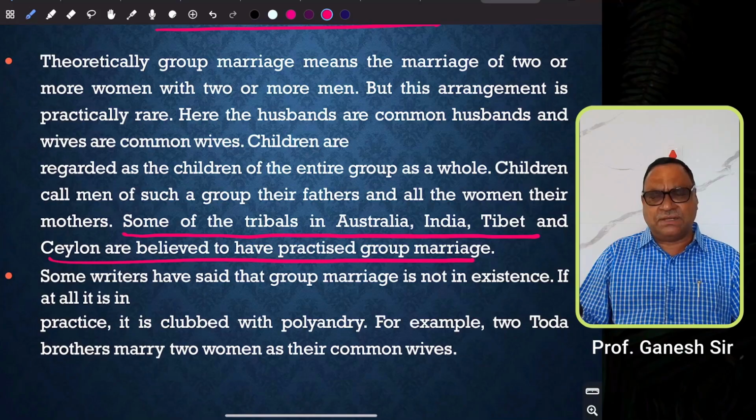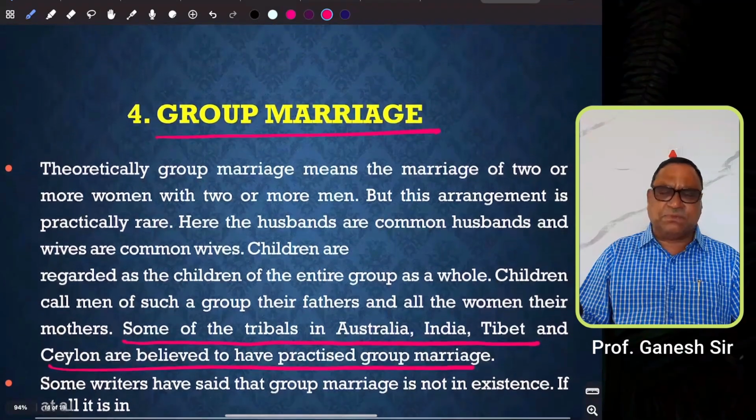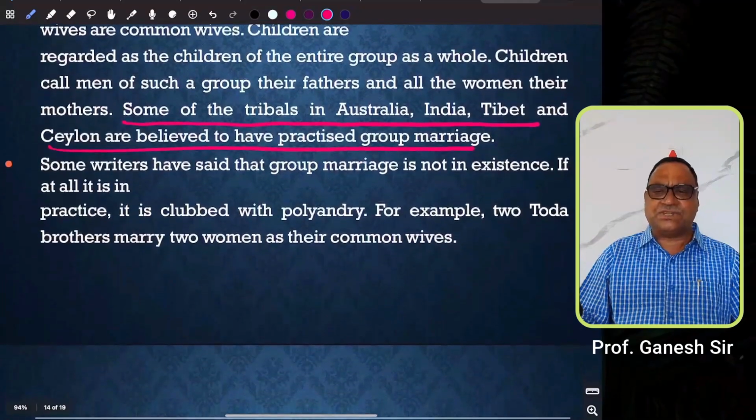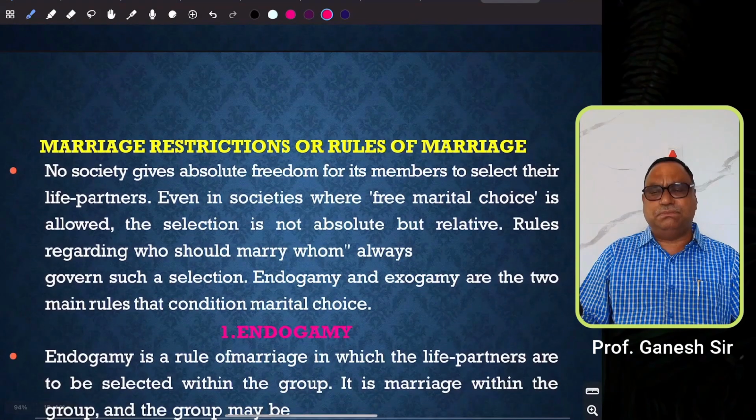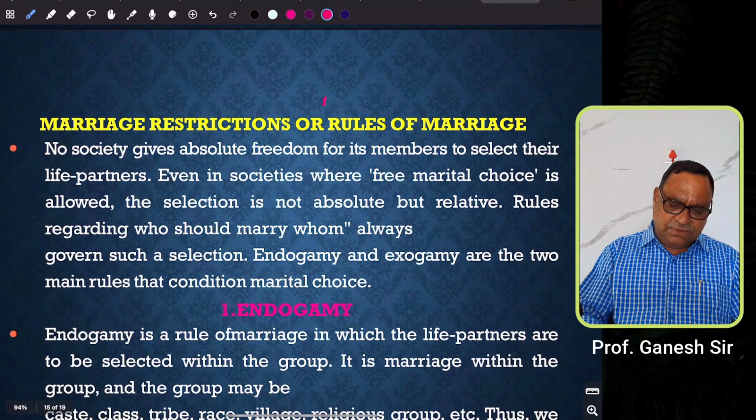However, at present, this concept of group marriage has almost vanished, and there are no evidences of where this group marriage is practiced by certain communities. But on the whole, in modern societies, monogamy, polygyny, and polyandry are being practiced by different societies and communities in the world. Then we have to discuss the rules of marriage.